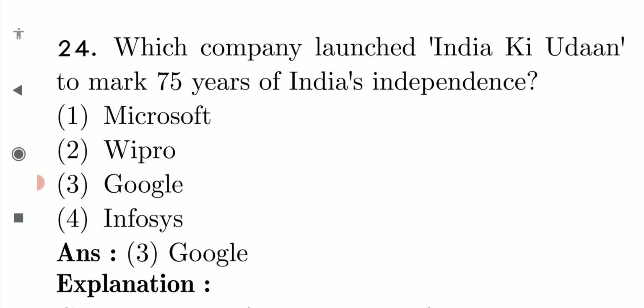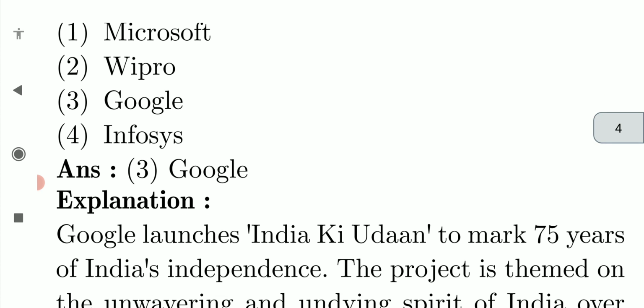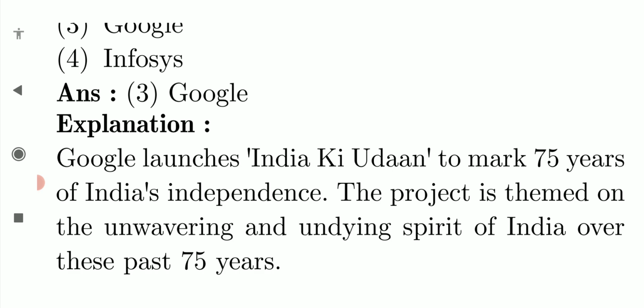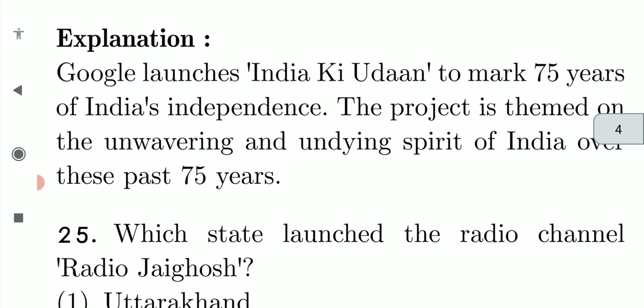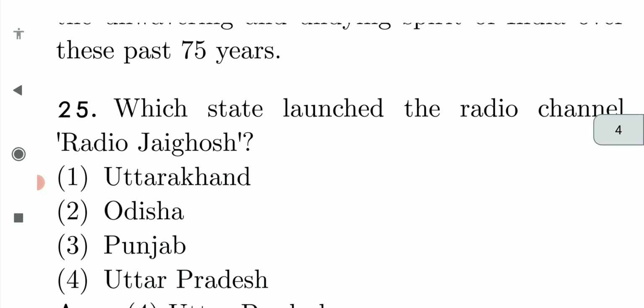24th question. Which company launched India Ki Udaan to mark 75 years of independence? It's Google. Google launched India Ki Udaan to mark 75 years of India's independence. The project is themed on the unwavering and undying spirit of India over this past 75 years. Understood? So the answer is Google.